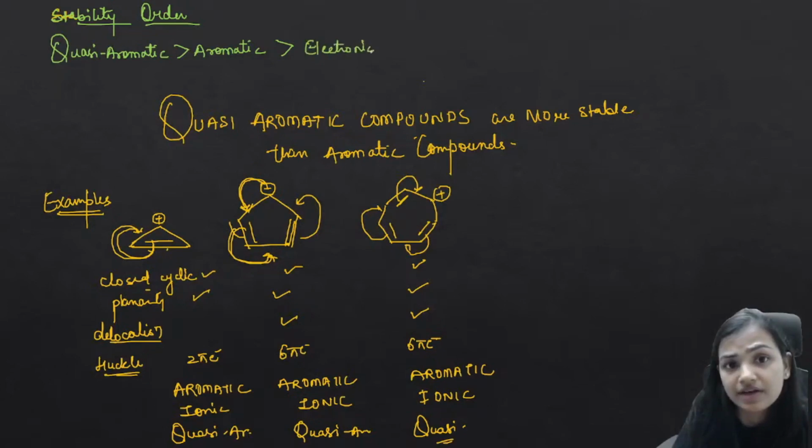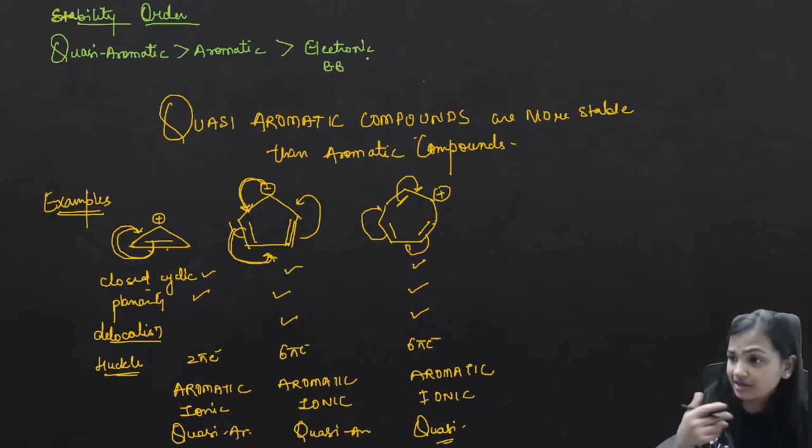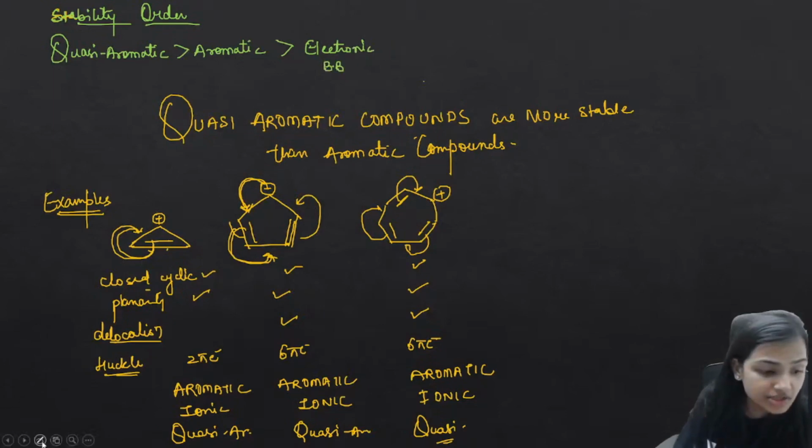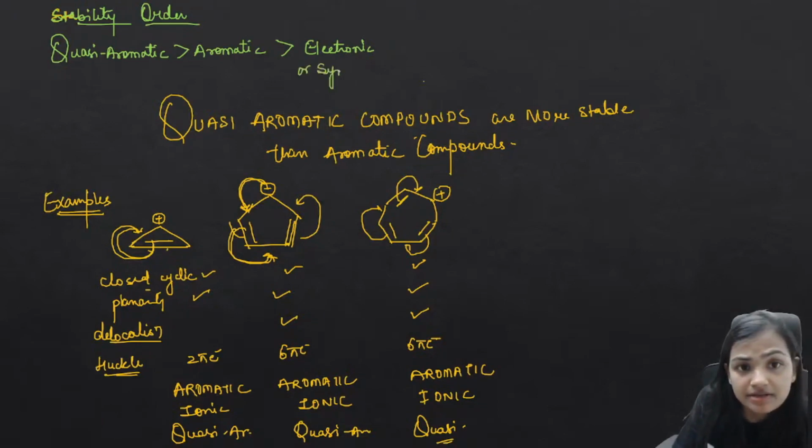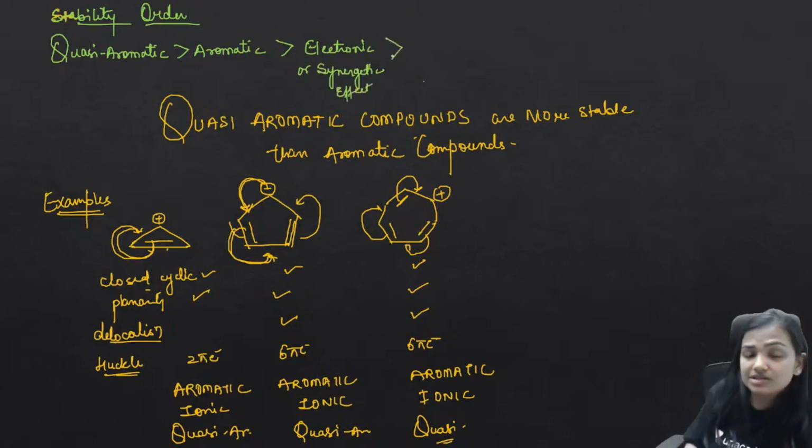electronic factor. If I need to say electronic factor, something like there is a back bonding or something is happening. If there is a back bonding, a back donation, electrons doing any kind of synergetic effect, let me write it here, synergetic effect. Because of the electron density, you could have the electronic effect or the synergetic effect.